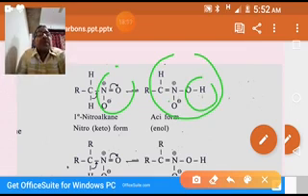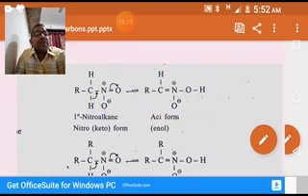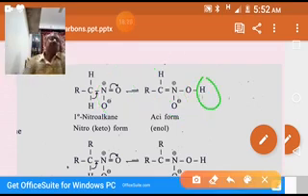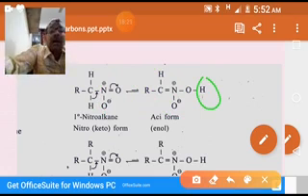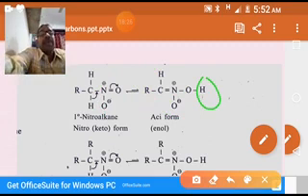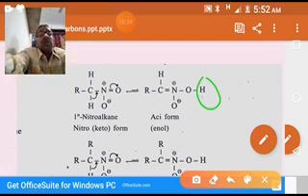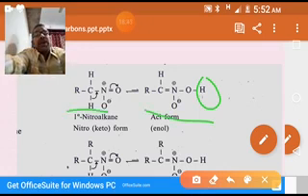Because of this hydrogen, it shows some acidic nature. That's why it is called acid form. So the alpha hydrogen containing nitro compounds exhibit this tautomerism, similar to keto-enol tautomerism. So not exactly keto, it's a nitro form and an acid form. This is acid form, this is nitro form.